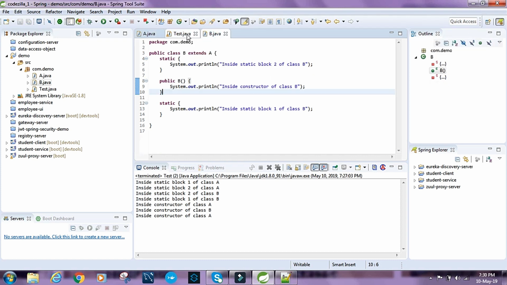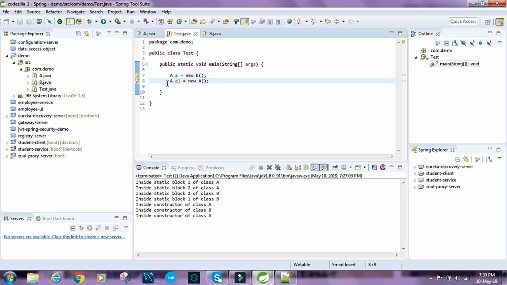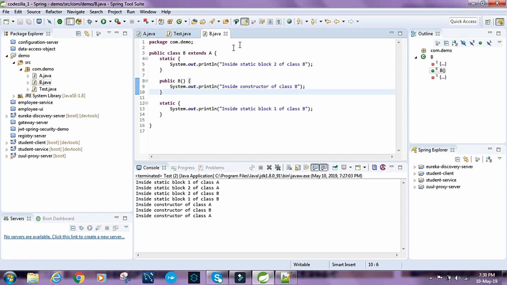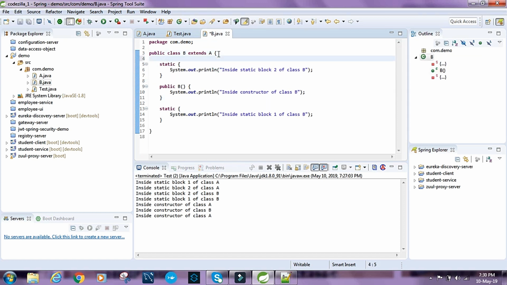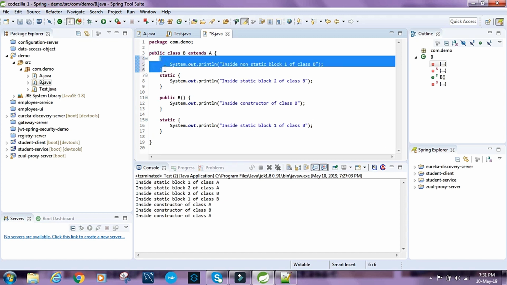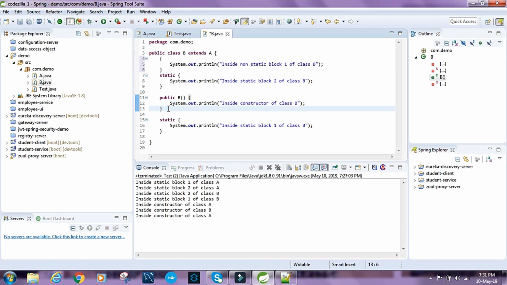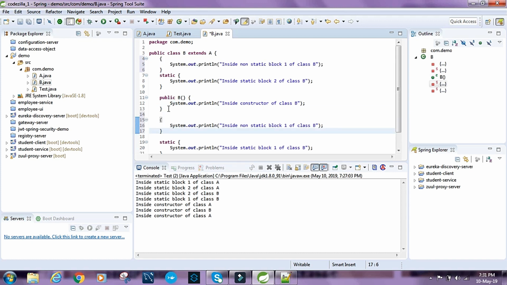and let's just remove this and let's have a non-static block at the very beginning and say inside non-static block 1 of class B, and let's have one before the static block.